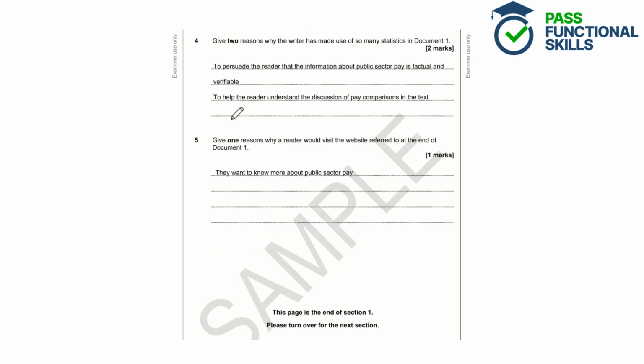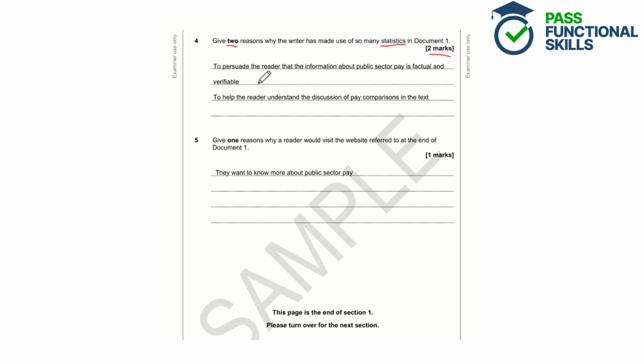Question 4. Give 2 reasons why the writer has made use of so many statistics in document 1. So again, we need to give 2 reasons here to get the 2 marks. Statistics are just facts and figures, usually to do with numbers or percentages, but they're basically facts that can be verified. So the first reason we've got here is to persuade the reader that the information about public sector pay